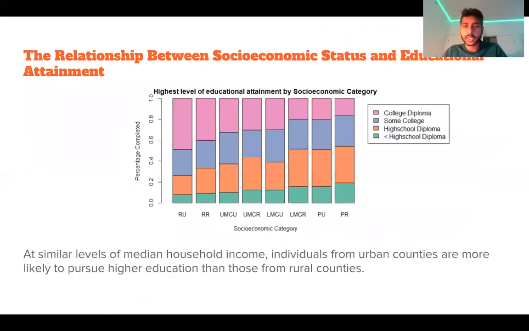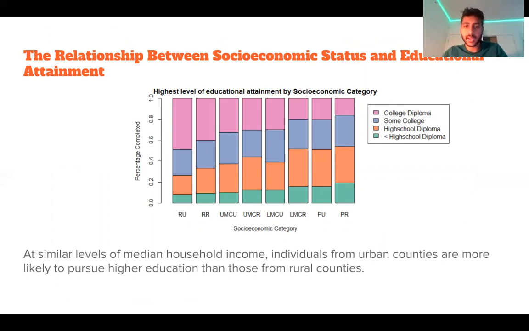So for my portion of the project, I chose to investigate the relationship between socioeconomic status and educational attainment by county in Virginia. So I started by sorting the counties into rich, upper middle class, lower middle class, and poor by median household income. And I used quantiles to do that. So if they're in the top quantile, that would be considered rich, second would be considered upper middle class, etc.